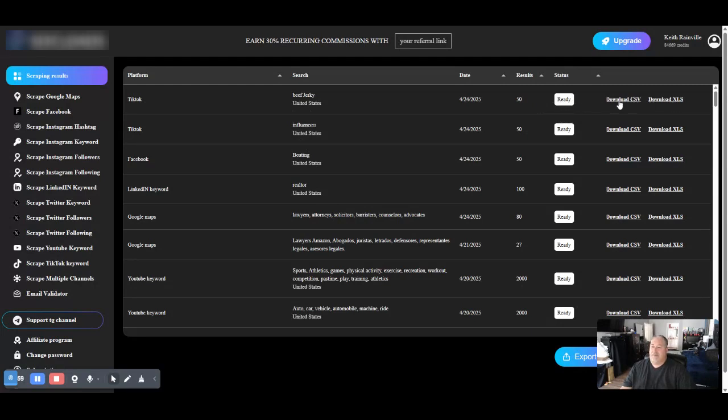So what I do here is if I want to download a CSV file or an Excel file, I'm going to just download the CSV file. I'm going to click on that here, and let's see what kind of data it's scraped. So click in the corner here and you can spread out your columns, auto fit, and let's go. So this is the email.